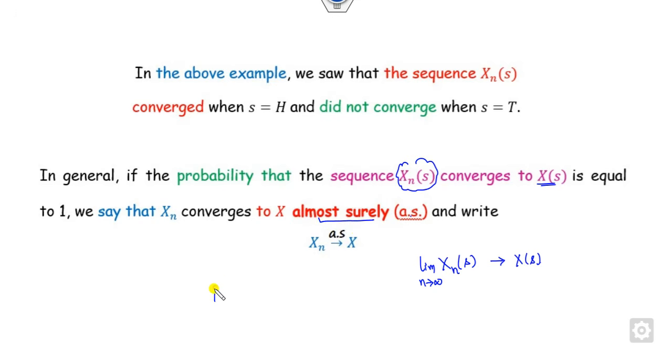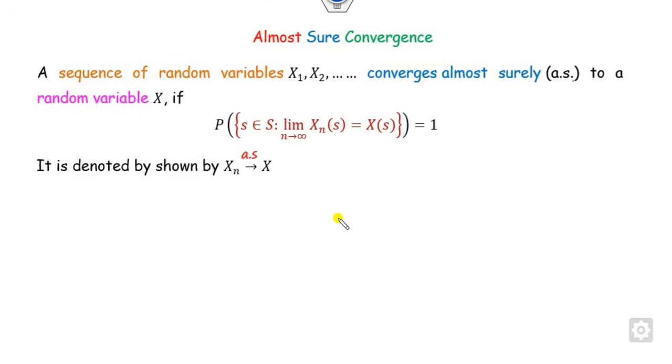If the probability of the limit as n goes to infinity of Xn(s) equal to X(s) is equal to 1, then only we can say this converges almost surely. We will discuss 7 or 8 examples in this video so that you may understand this.